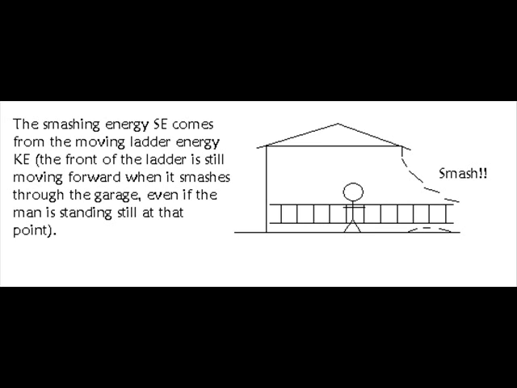So it is the front end of the ladder that smashes through the back wall of the garage, and that gives you an idea of where energy SE comes from. The man has stopped, the back end of the ladder has stopped, but the front end of the ladder still has its own portion of KE, and it's this portion of KE that is converted into smashing energy SE.